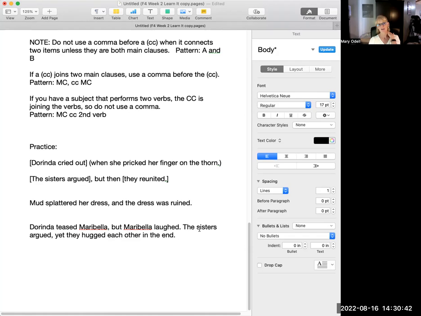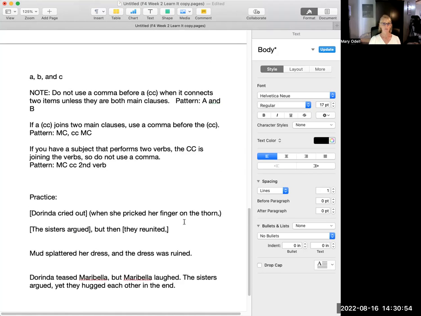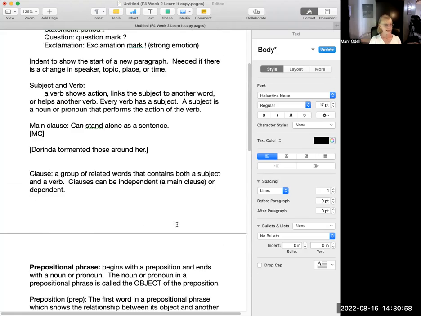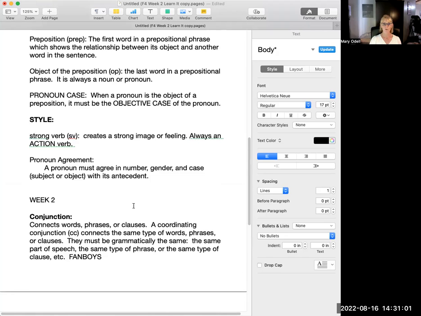So we're going to split that into two separate sentences that follow that pattern, main clause, comma, coordinating conjunction, main clause. But we're going to make them make sense. When you're stringing a bunch together in a row, see if you can split them up so they make more sense and sound more stylish that way. And that is the learned information for the week 2 passage.